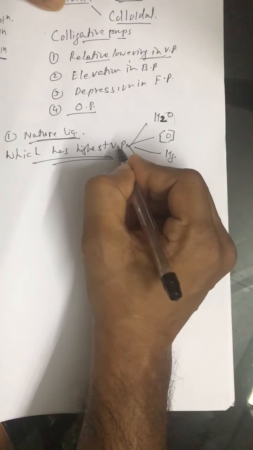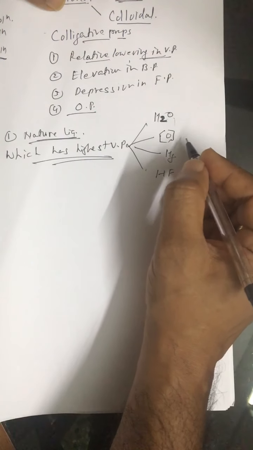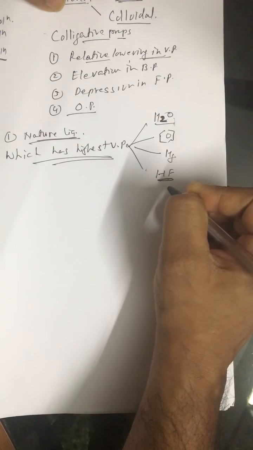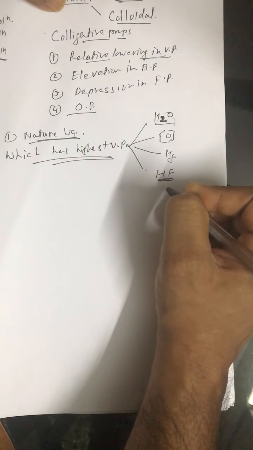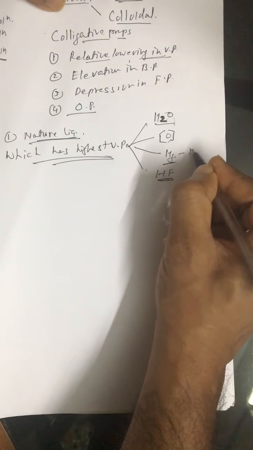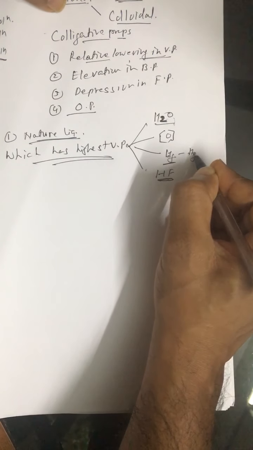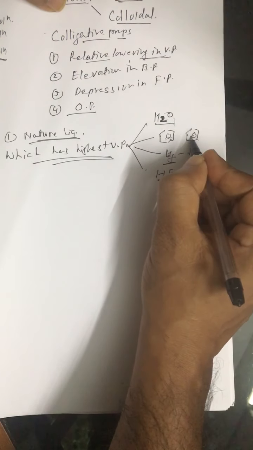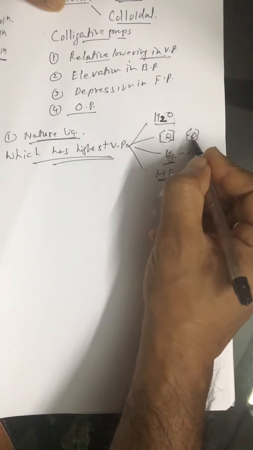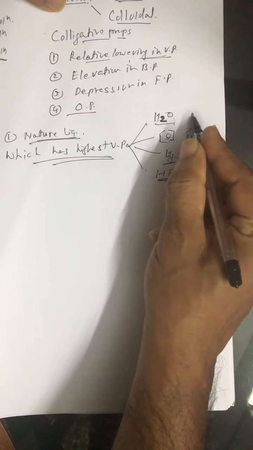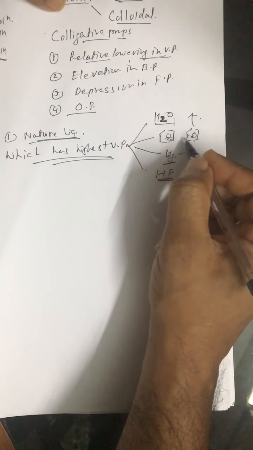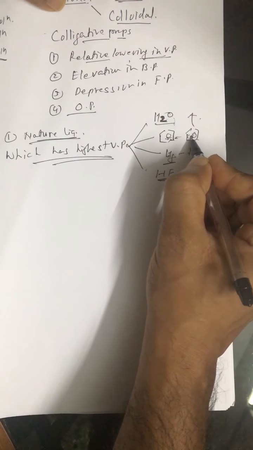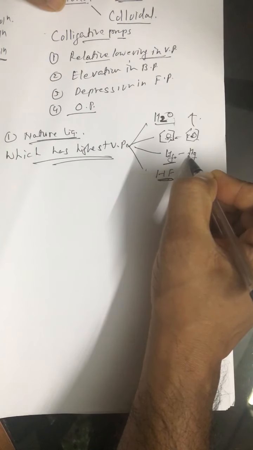For highest vapor pressure, simply choose the molecule having the least intermolecular attraction. In H2O and HF, the intermolecular attraction is hydrogen bond, whereas in mercury the interatomic attraction is metallic bond, and in benzene it is van der Waals attraction. This van der Waals attraction is least, therefore the escaping tendency or evaporation tendency of benzene is maximum, so it will show highest vapor pressure, and mercury will show minimum vapor pressure.